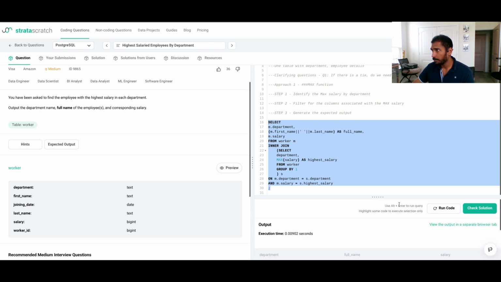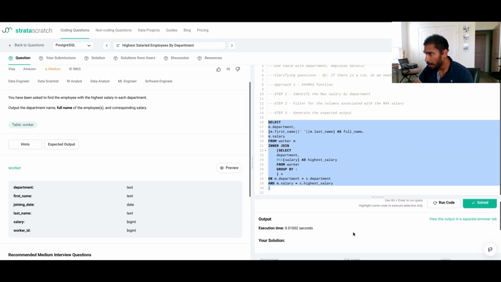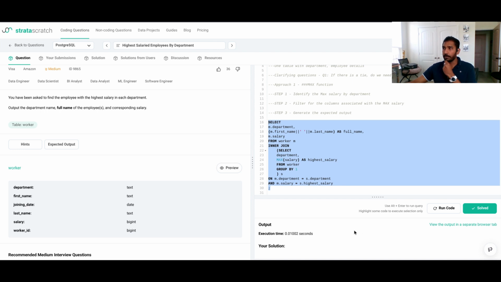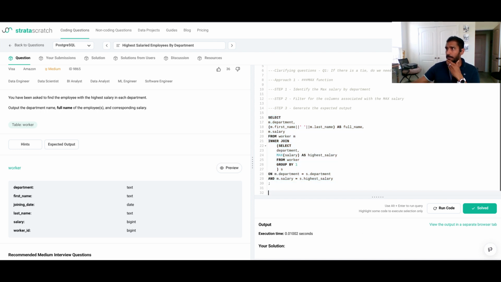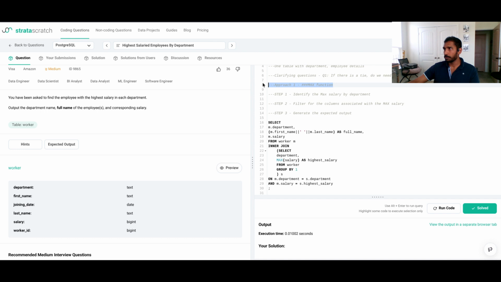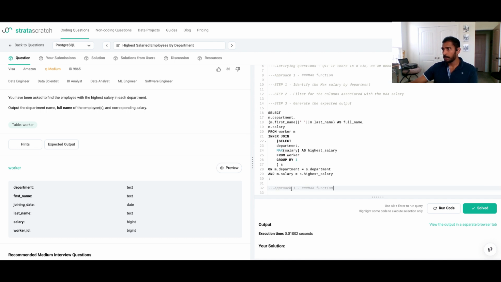So it looks like it is running fine. Let's check the solution. So yeah, we got this solution for now. This is a little back and forth because of the max function that we use. Now I want to leverage an alternative solution, which is using a window function. So let's get to that.